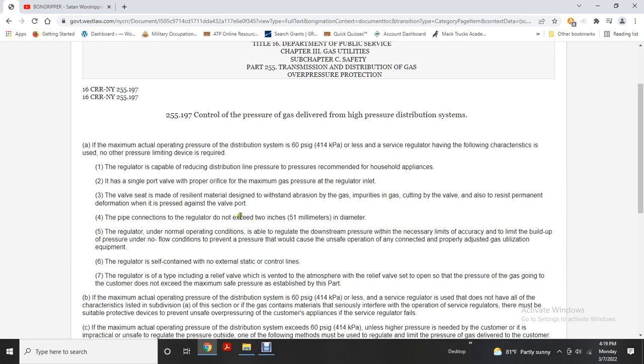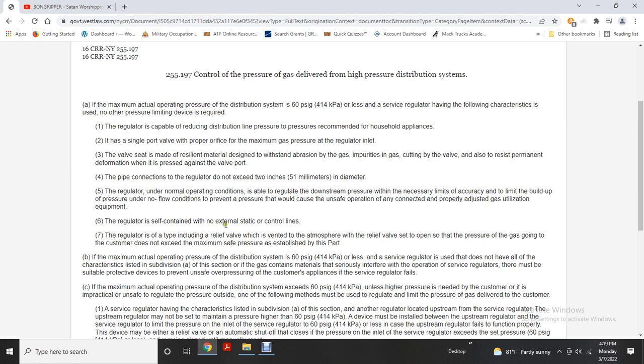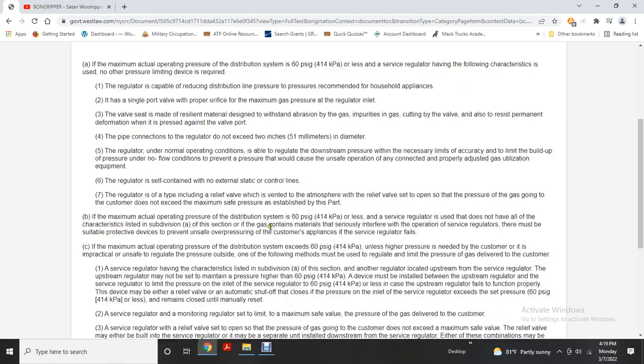The pipe connection to the regulator does not exceed 2 inches in diameter. The regulator, under normal operating conditions, is able to regulate the downstream pressure with the necessary accuracy and to limit buildup of pressure under no-flow conditions to prevent a pressure which could cause unsafe operation of any connected and properly adjusted gas utilization equipment. The regulator is self-contained, with no external static or control lines. The regulator type includes a relief valve vented to the atmosphere, set to open so that the pressure of gas going to the customer does not exceed the maximum safe pressure established in this part.